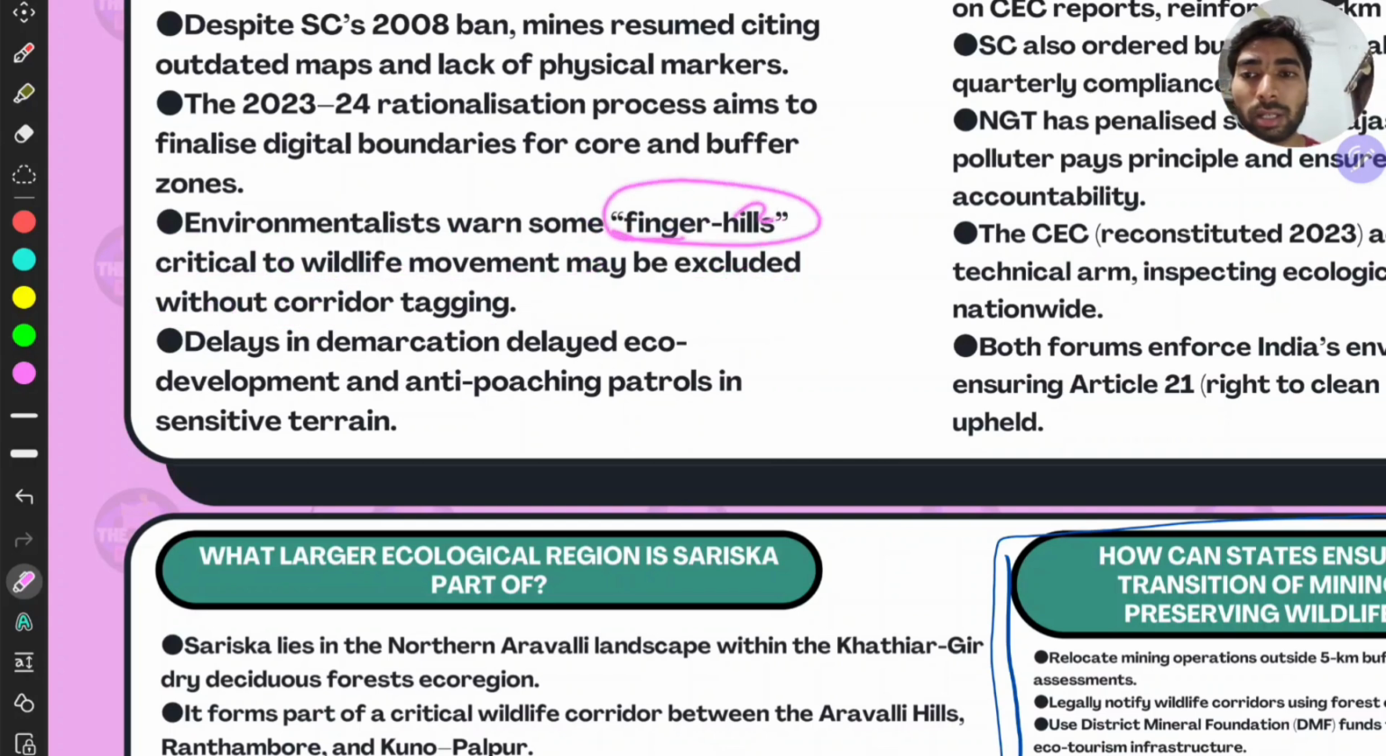The environmentalists are saying finger hills are very important, but the government would say that the hills are for mining, right? Delays in demarcation delayed eco-development and anti-poaching patrols in sensitive terrains. There were always delays. Of course, illegal mining is there, and local representatives will also push for their development, right? They would mostly not try for ecological sensitivity or sustainability.